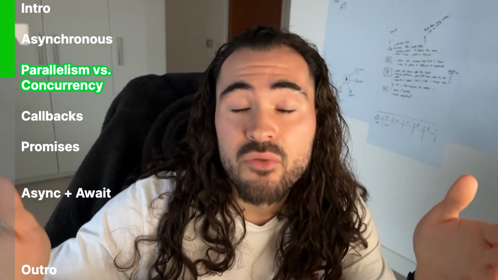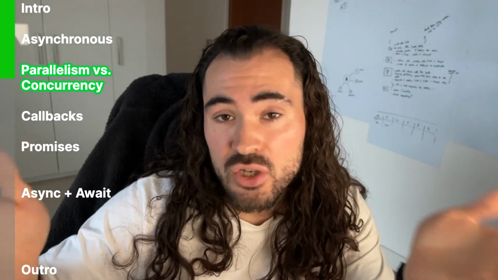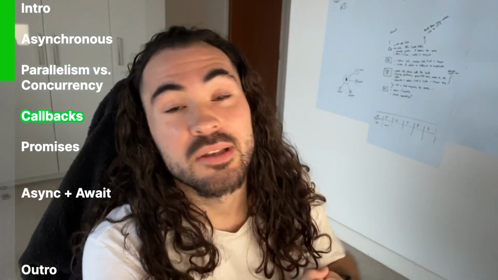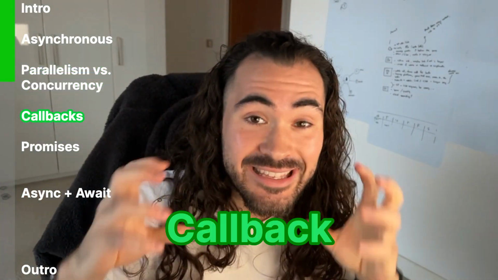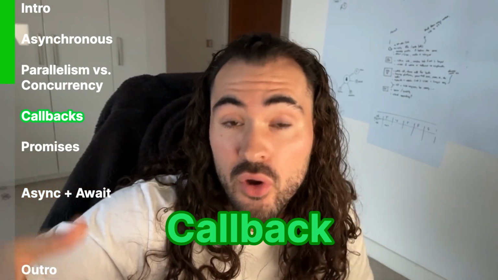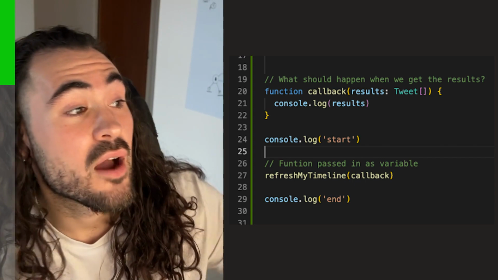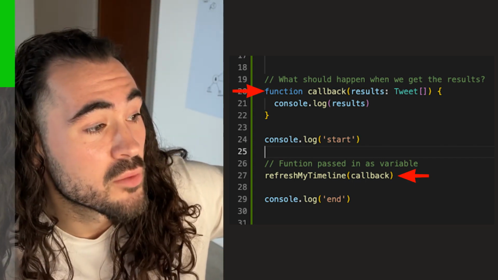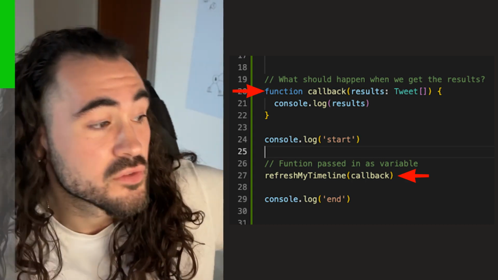That is a high-level overview of the concepts, but functionally it should be all that we need to get to the next step, which is the fun part, the keywords. Okay, so first we have a callback. Now, a callback is how JavaScript normally handles this whole concurrent issue and waiting for the code to execute. So if you can see the code here, we have a callback function at the very top, console start, refresh my timeline where we pass the callback in, and a console.log end.